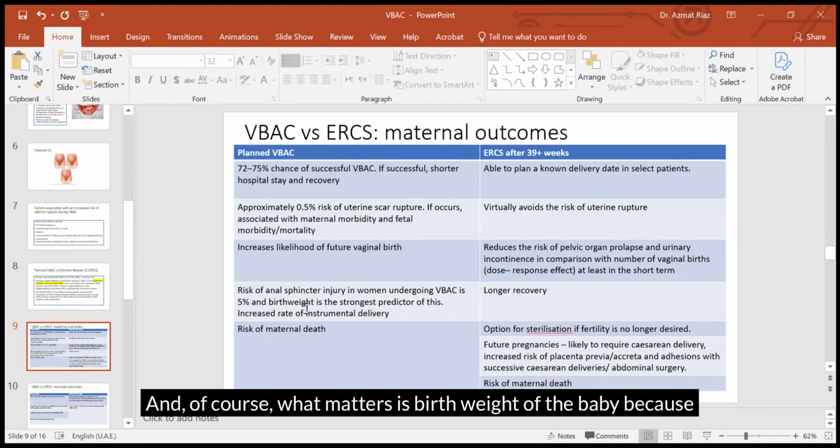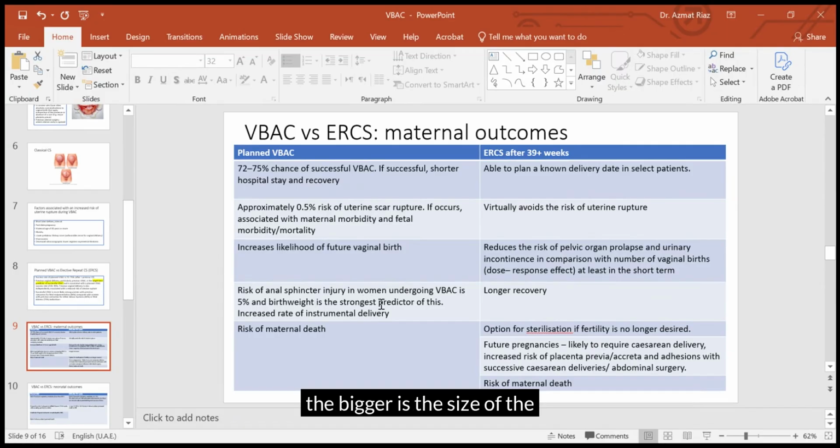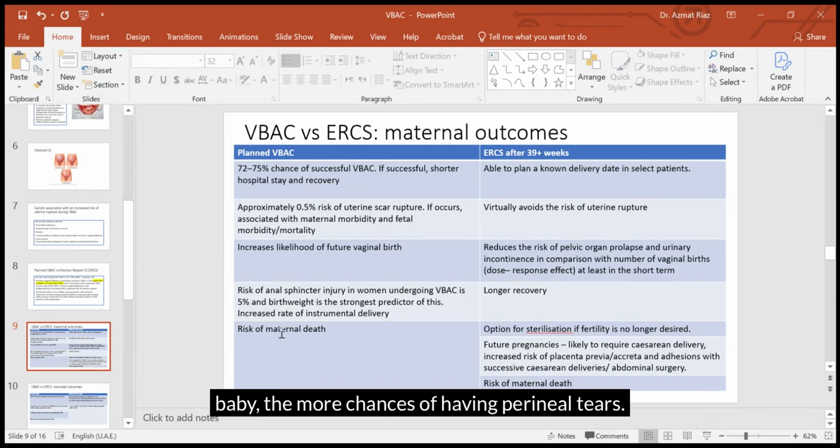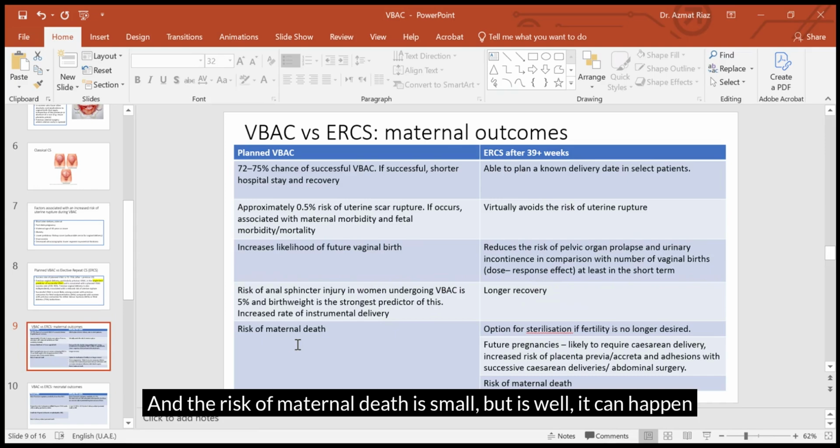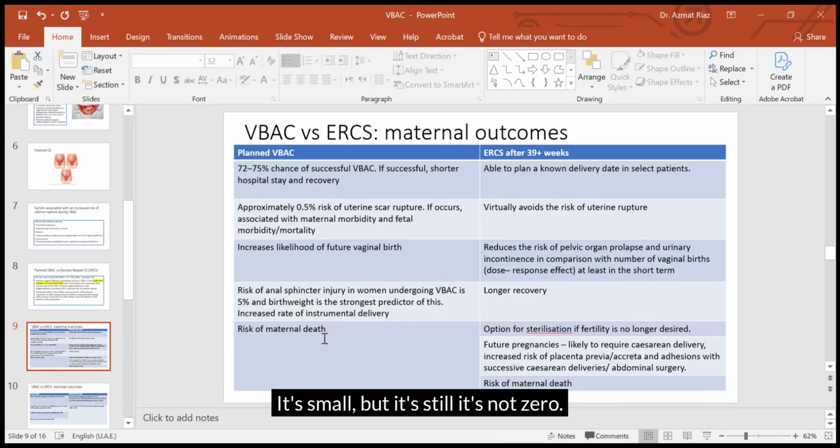And of course, what matters is the birth weight of the baby, because the bigger the size of the baby, the more chances of perineal tears. And the risk of maternal death is small, but yes, it can happen with any procedure, right? Even with an appendectomy. So compared to a C-section, the risk of maternal death is small, but it's not zero.